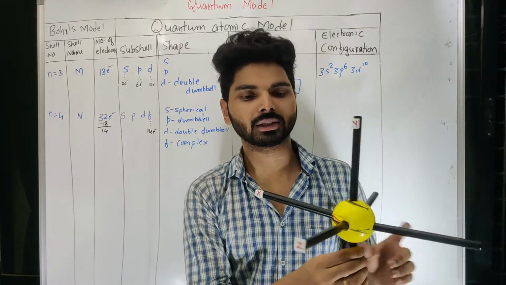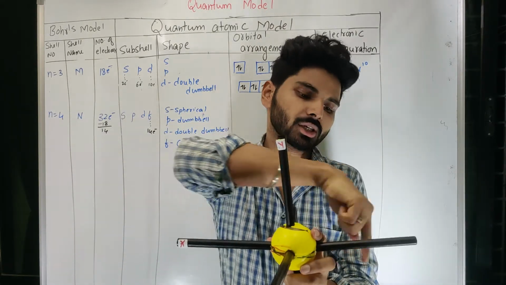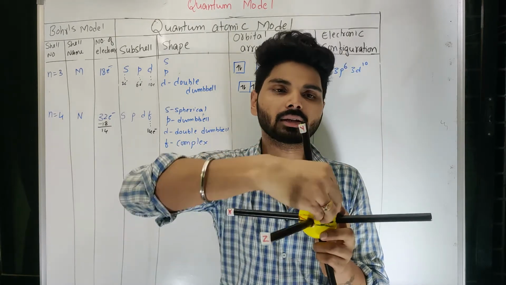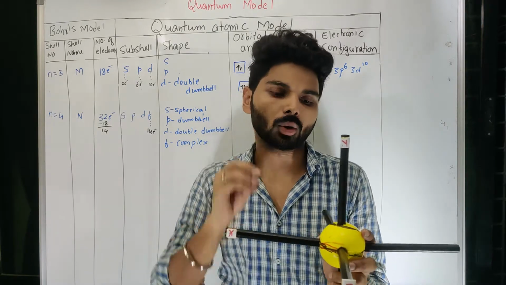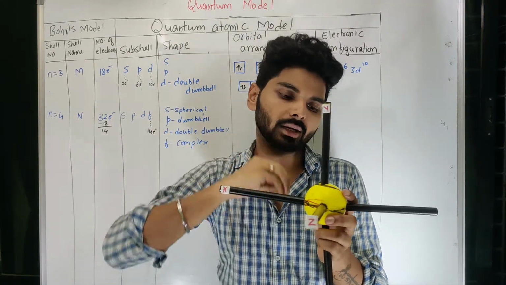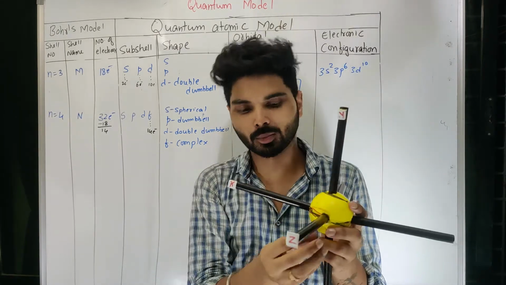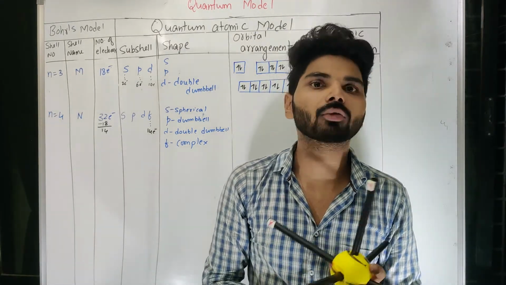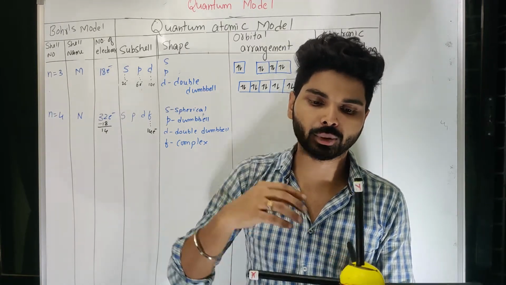So look at this one, and its opposite is here. Similarly this one, its opposite is here. This one and its opposite is here. This one and its opposite is here. You can think of four dumbbells, I guess you can easily understand.